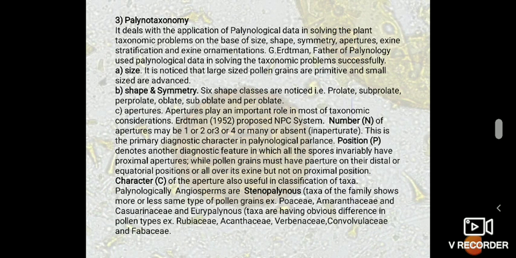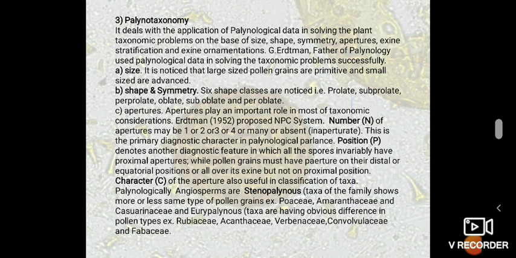Coming to the character of apertures, it is also useful in classification of taxa. Palynologically, angiosperms are stenopalynous, meaning the taxa of a family show more or less the same type of pollen grains. Examples are Poaceae, Amaranthaceae, and Casuarinaceae.